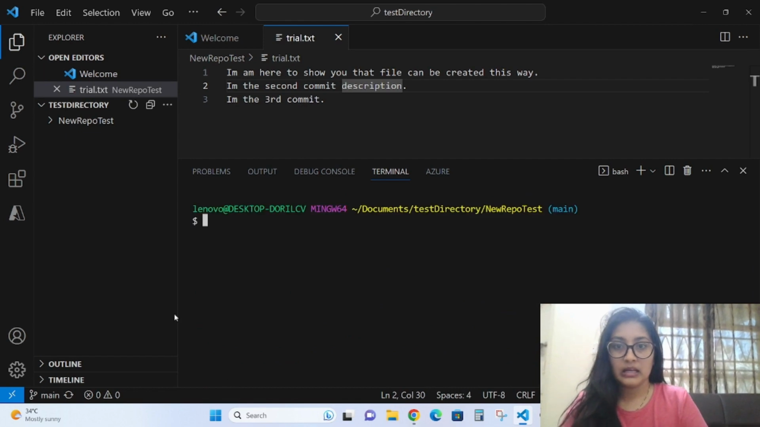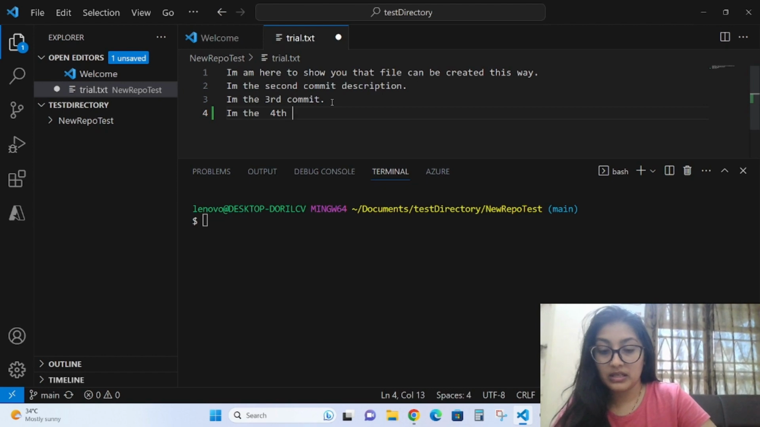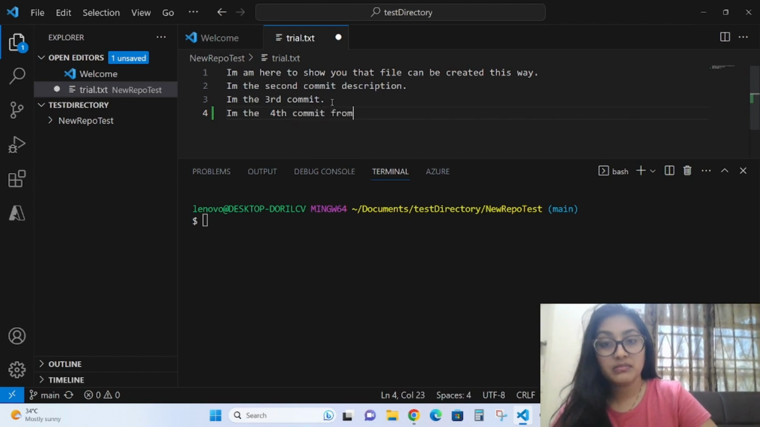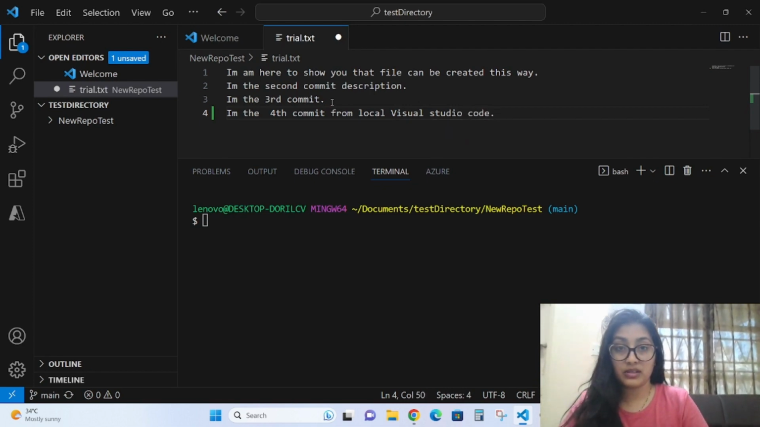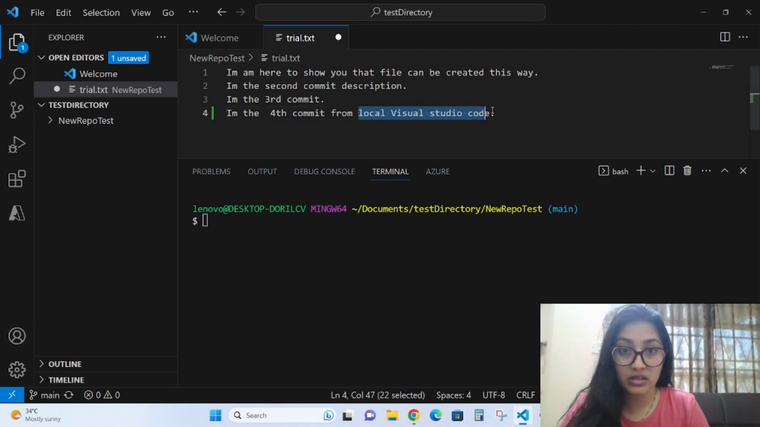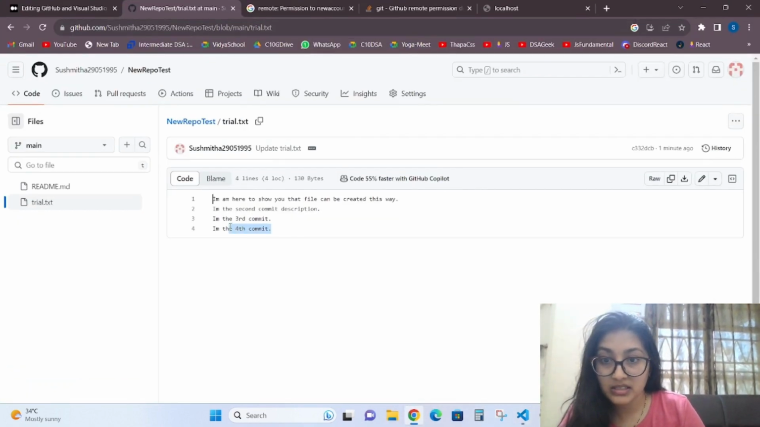Now in the same fourth line, I am the fourth commit from local Visual Studio Code. See, that fourth commit didn't have this local Visual Studio Code. Read it carefully because I'm going to show you something. Here it is just: I am the fourth commit.